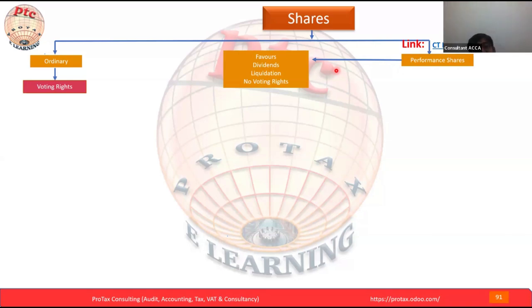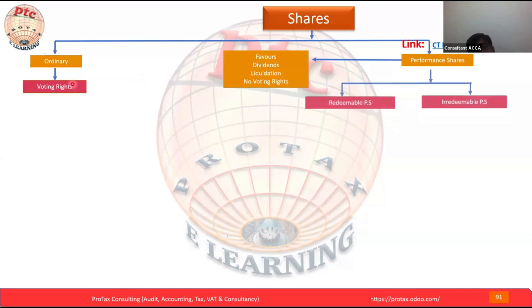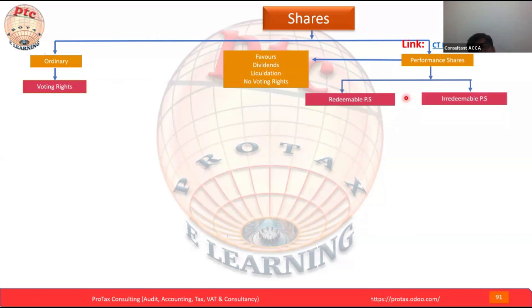The preference share, what are the favors? The preference share will get the dividend. They will have the preference in the liquidation. During liquidation, they are the first shareholder who will get the liquidation amount in case of any loss, but they don't have the voting right. Versus the ordinary share, they have the voting rights. Now the preference share: redeemable and irredeemable.